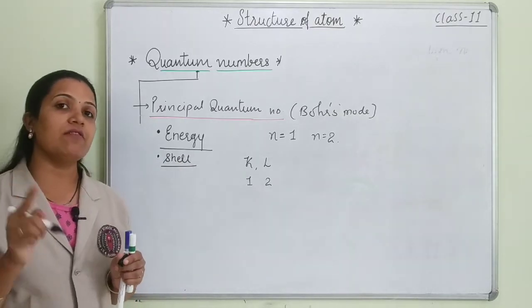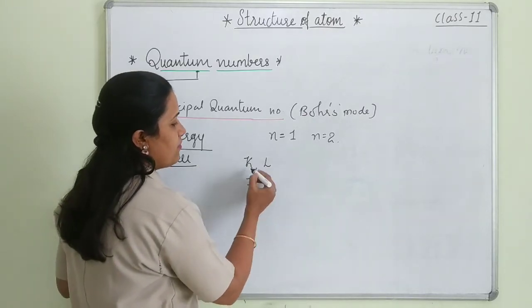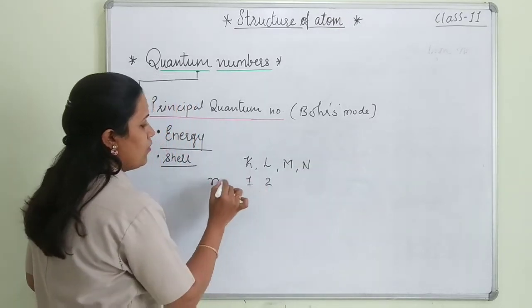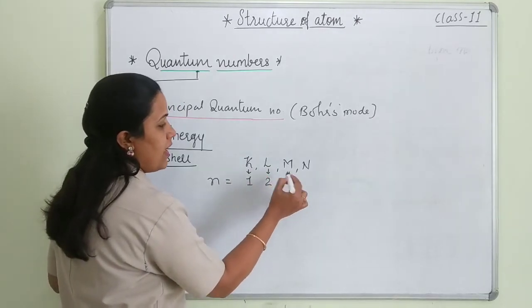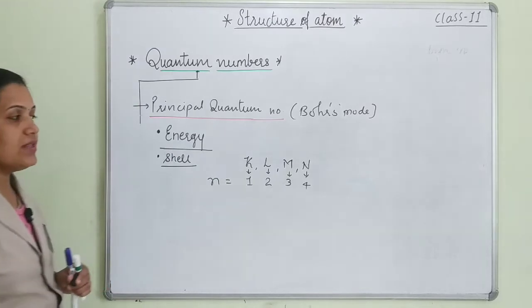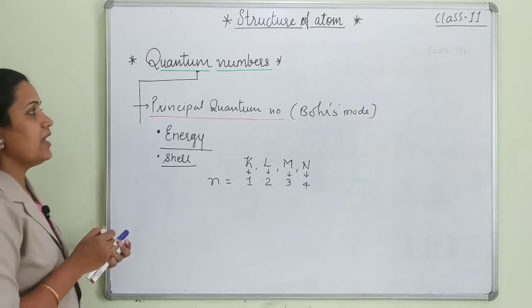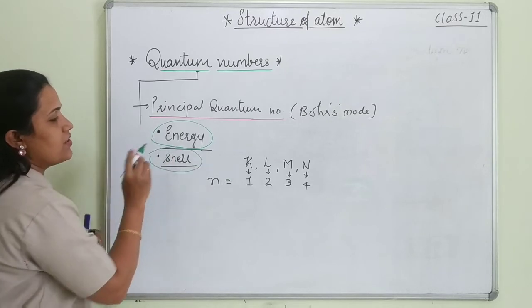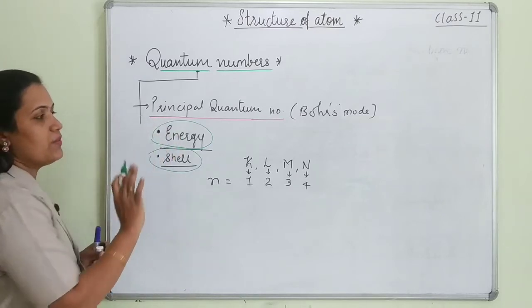And how to calculate the value of principal quantum number? By observing that if we have K, L, M and N shells, then for the K shell the value of n would be 1, for the L shell the value of n would be 2, for the M shell the value of n would be 3, and for the N shell the value of n would be 4. So in this way we can calculate the value of principal quantum number. We studied that by this quantum number we are discussing the energy and the shell in which that particular electron is present.